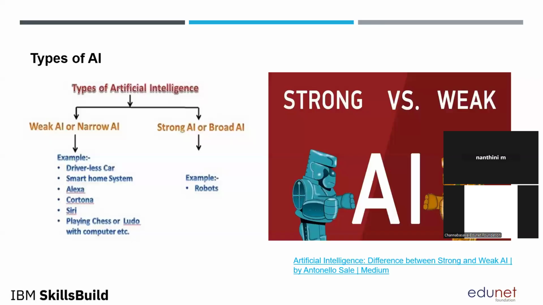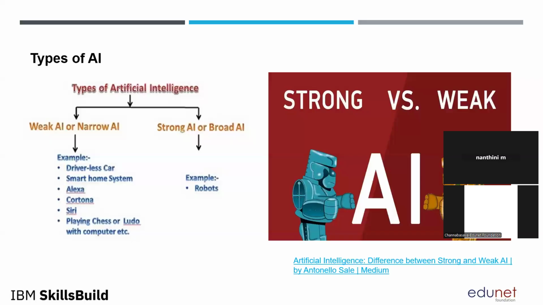But when it comes to a human being, what will happen? Somebody is crossing the road, with the sixth sense, he will stop the car. So strong AI or general AI is still in research, and we do not have full-fledged applications in our era. Okay, clear? So this is the difference between your weak AI and narrow AI.